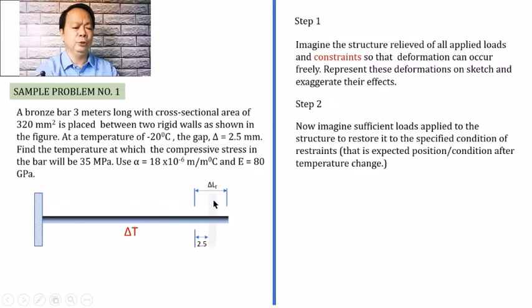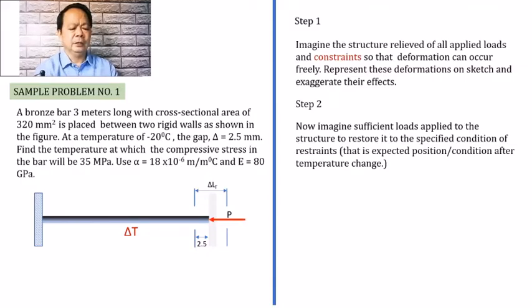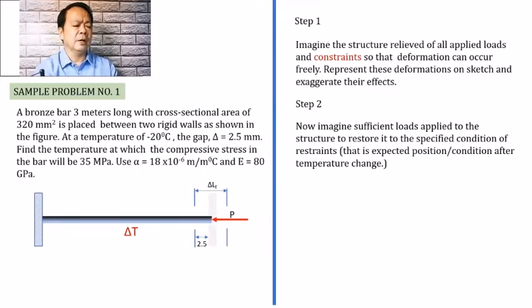What we should do is apply a force, and the force must induce a deformation in order for us to restore the wall to its original place. So let us consider showing the supposed deformation that the force will cause on the bar to bring it back to this position of restraint, or the expected position after the change in temperature, so that we can bring back the wall.